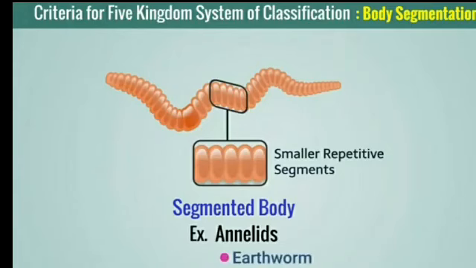The last criterion for animal classification is body segmentation. If the body of an animal is divided into small similar units, then such a body is called a segmented body, and each small unit is called a segment. An example is the earthworm from the phylum Annelida.